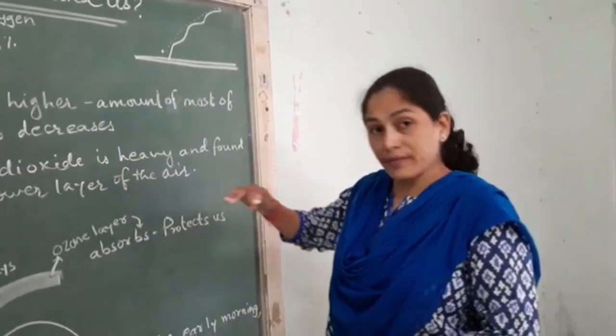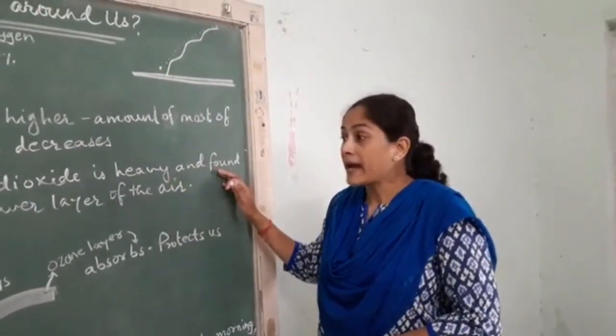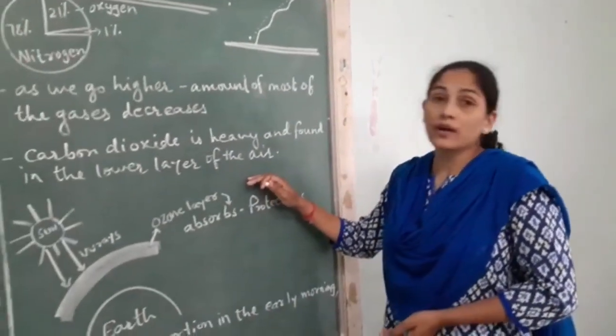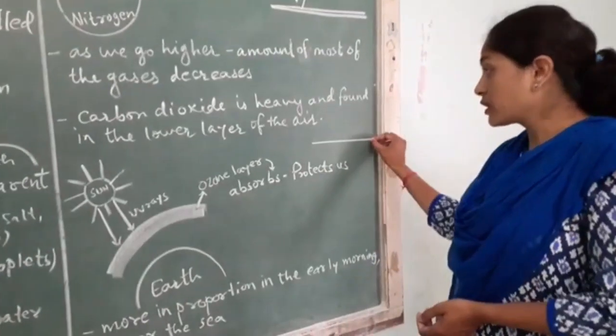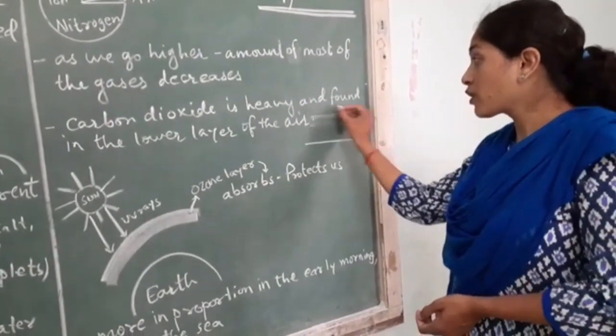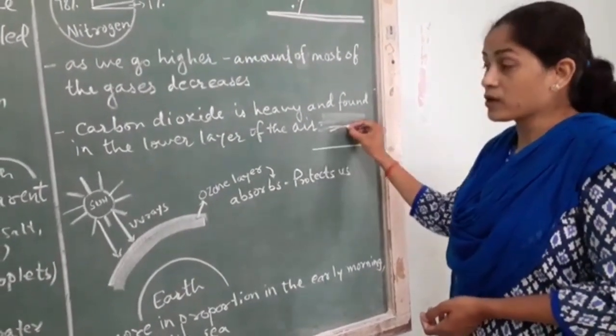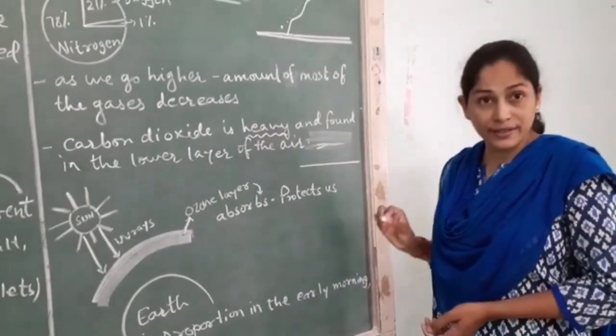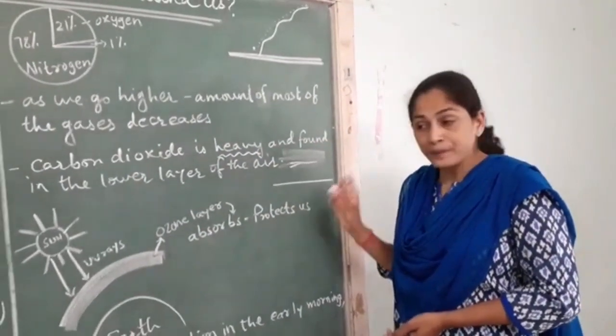Carbon dioxide, when we talk about, it is heavy and it is found in the lower layer of the air. This is lithosphere. The lower layer of the air you will find carbon dioxide. So the nature is heavy. This you have to keep in mind.